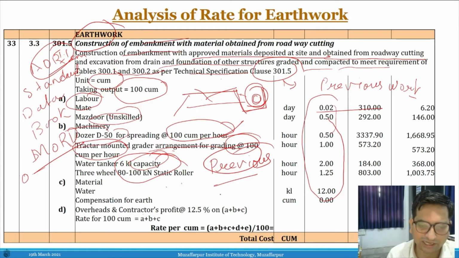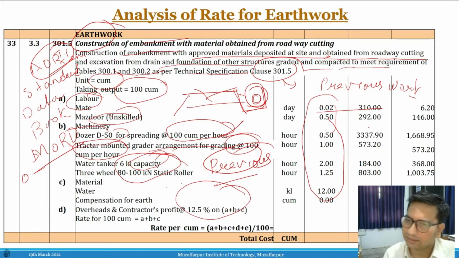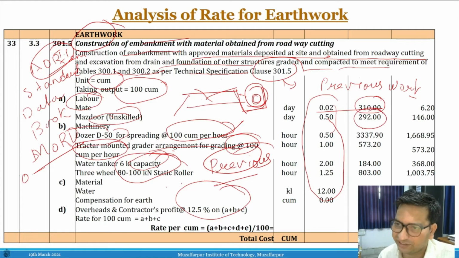Overhead of contractor profit is 12.5%, and this is multiplied by the different rates. These are the basic rates of the components. You might have seen in our schedule of analysis of rates earlier that you have basic rates.